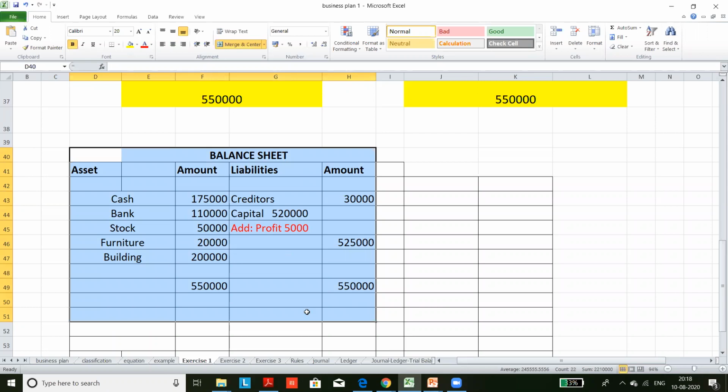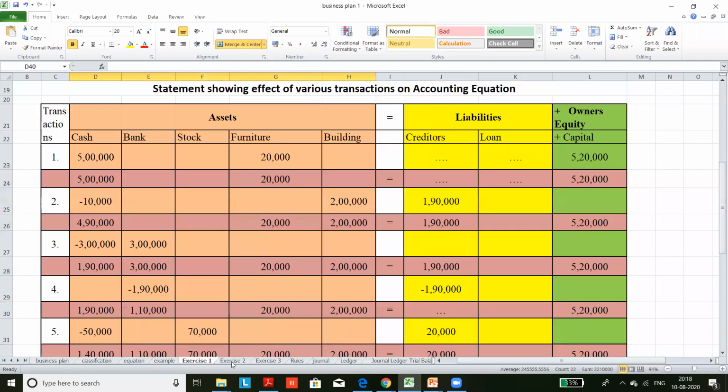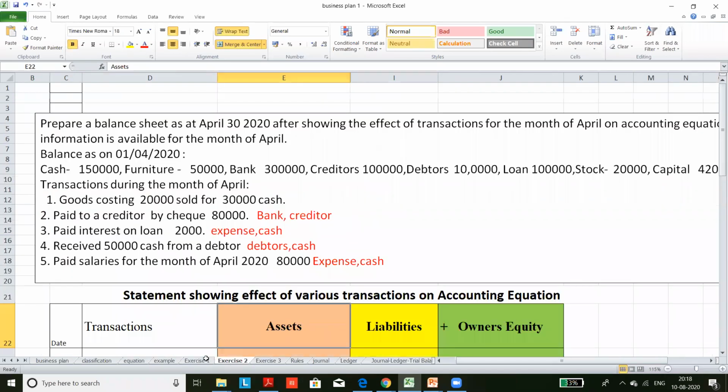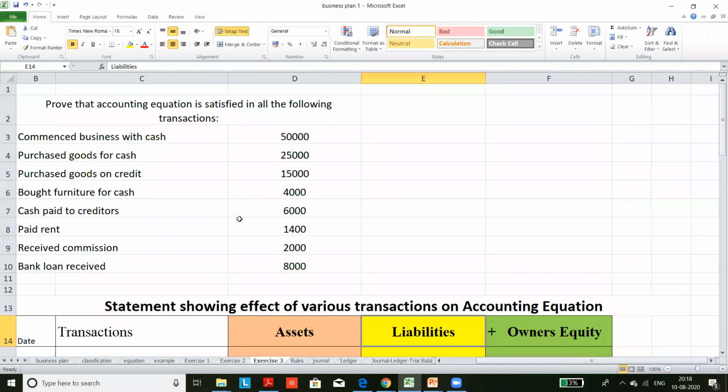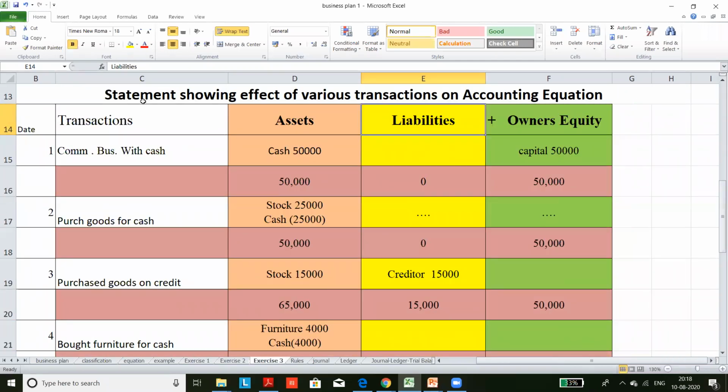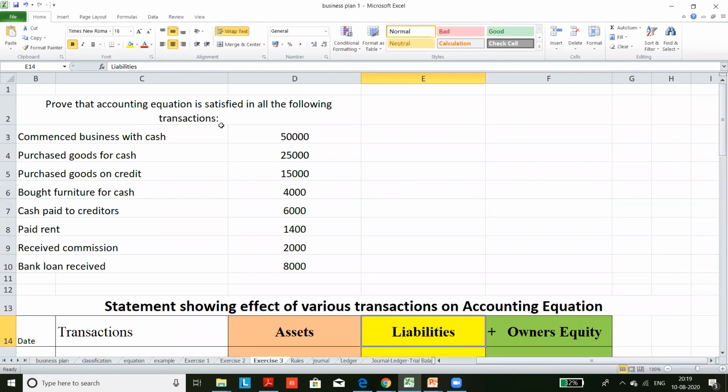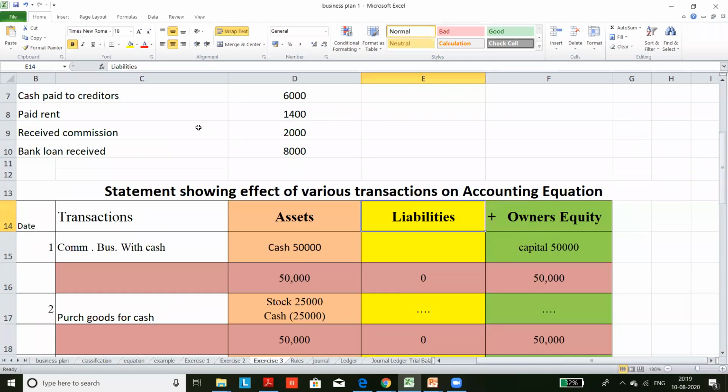Okay, so this is the concept of transaction analysis. But it is practically impossible for you to list out all assets here before doing a problem in the exam, but for understanding the concept only, I'm explaining this. This is the way you can prepare it. The heading is: statement showing the effect of various transactions on accounting equation. This is the heading. If you can work out this problem, that would be better. One question in this format. Okay.